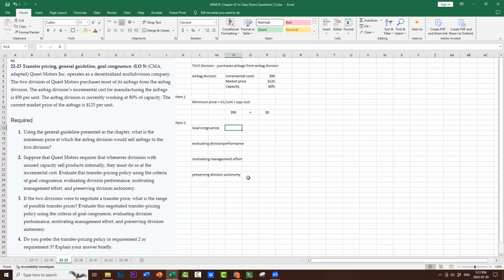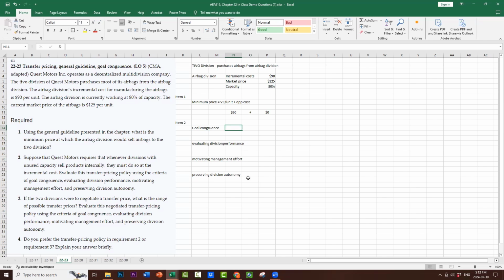And goal congruence is really talking about the goals of the overall corporation as well as the goals of the divisional managers. So goal congruence means that the goals of each of those parties are matching. All right. So we know we have goal congruence here